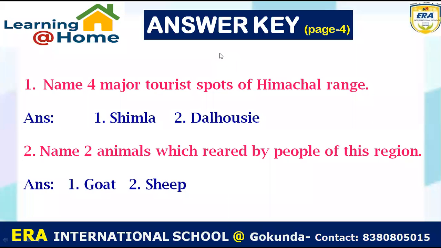Answer key of previous session. Name 4 major tourist spots of Himachal range. Answer is 1 Shimla, second is Dalhousie. Second question, name 2 animals which are reared by people of this region. Answer is 1 goat, second is sheep.